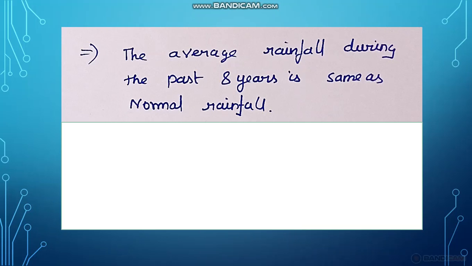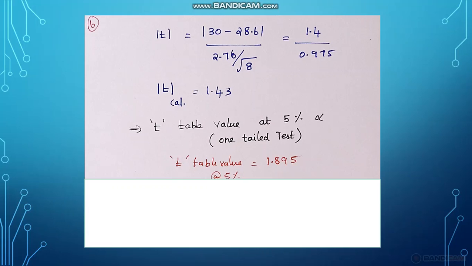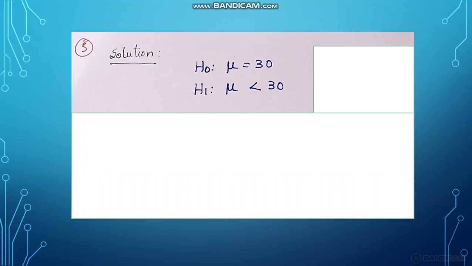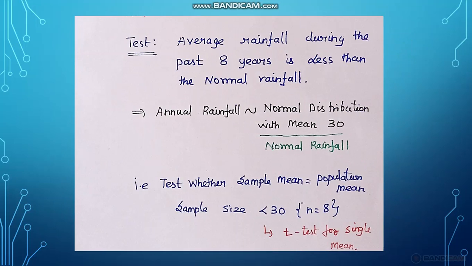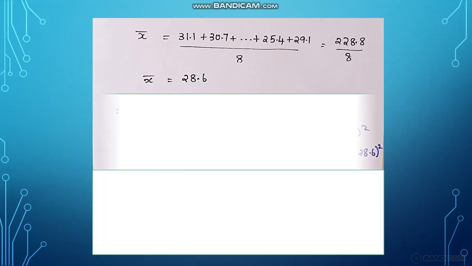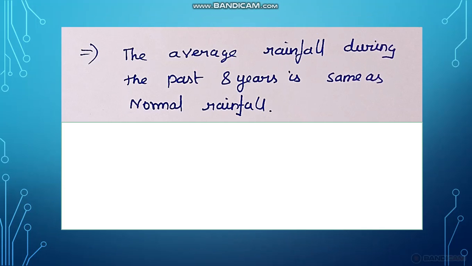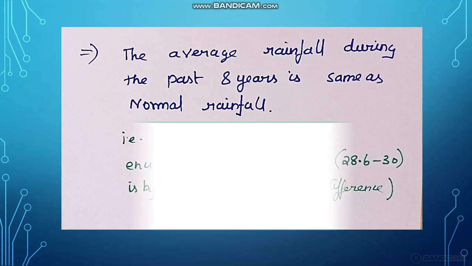Non-significant means we are accepting the null hypothesis. The null hypothesis is mu is equal to 30. So we are saying that the average rainfall during the past 8 years is the same as the normal rainfall. This is the inference.